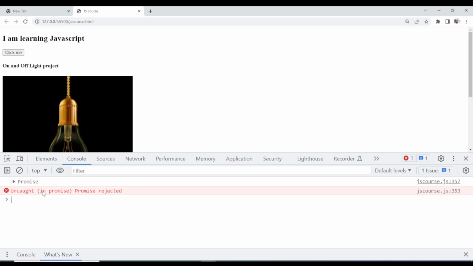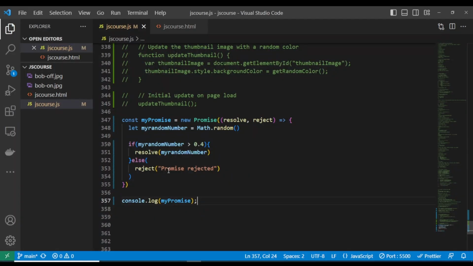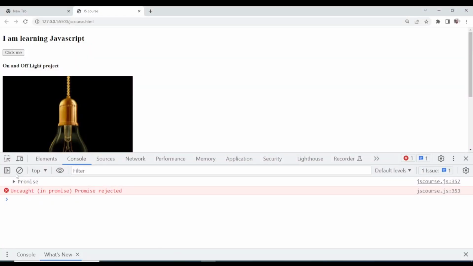So now you see uncaught promise rejected. You see the promise is rejected, and the reason is because our random number must have been below 0.4. Okay, is it greater than 0.4? So now it's not greater than 0.4, and this is the reason it is being rejected. So now let's also see if it's greater. Let's keep reloading until we get a number that is greater than 0.4. Let's try again.